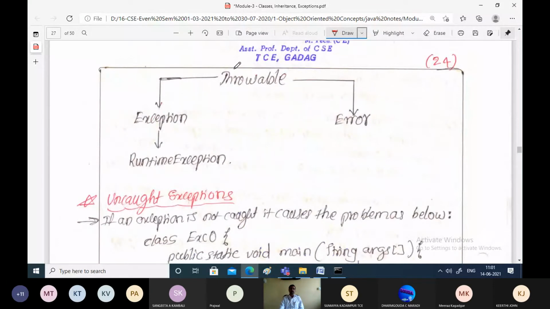Throwable is a superclass for all the exceptions or errors which may occur in our Java programs. The Throwable superclass has 2 subclasses: one is Exception, another one is Error. Exception has again one more subclass called RuntimeException. We will be studying about these in detail one by one.